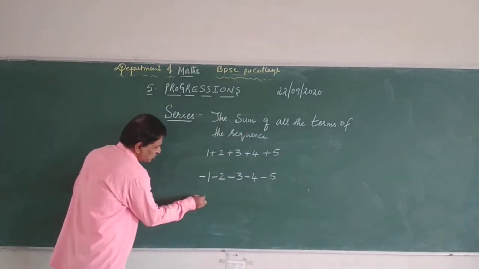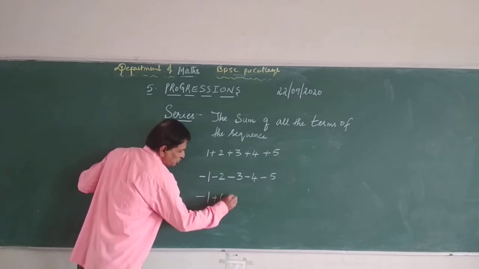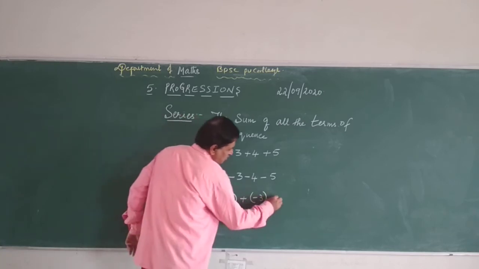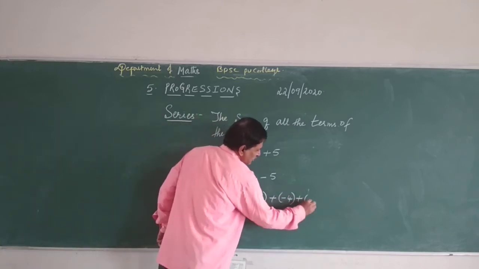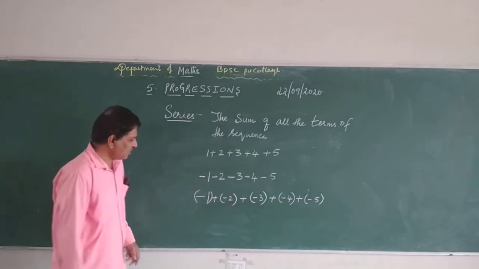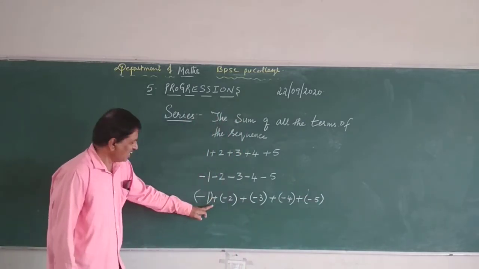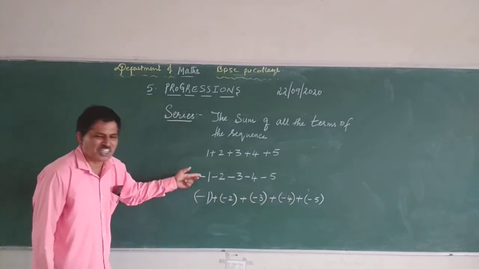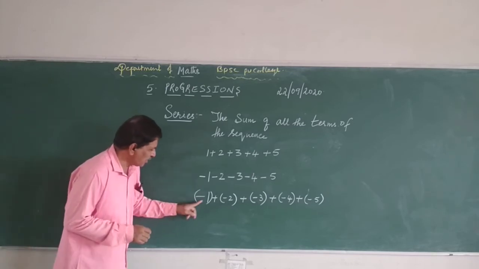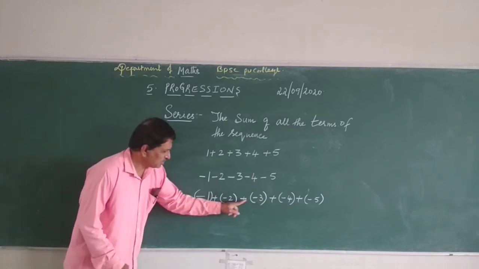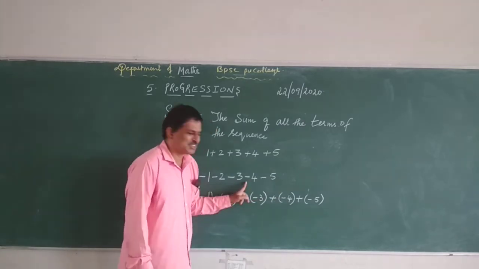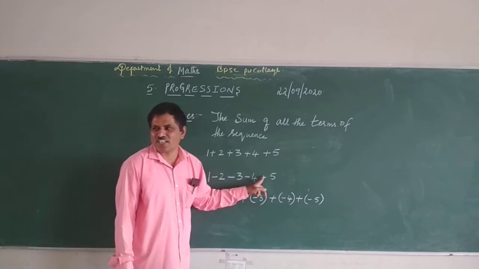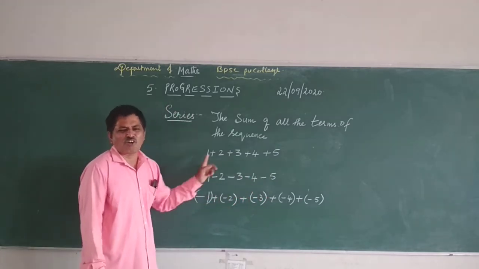I can write it like this also: -1 plus of -2, plus of -3, plus of -4, plus of -5. See, it is in the form of a series. In between the terms there is a plus sign, and the given sequence is not affected. Plus into minus gives minus. So very clearly we can tell that negative numbers are also considered.